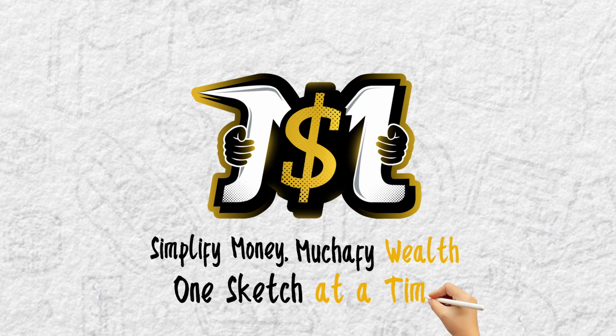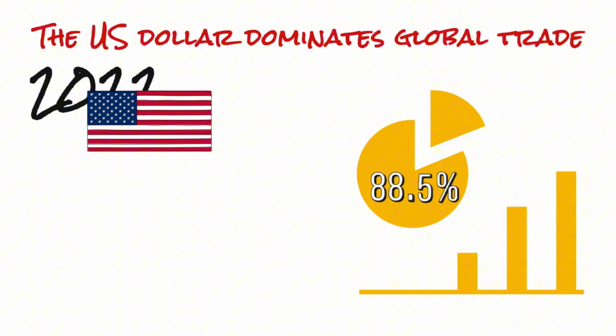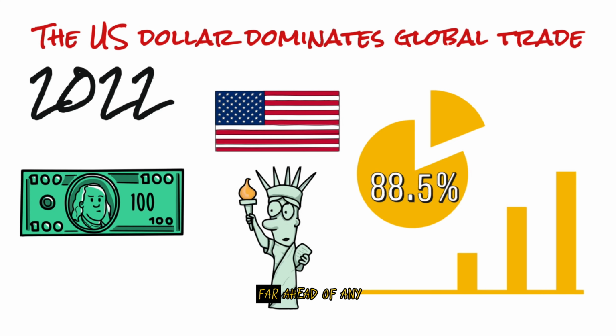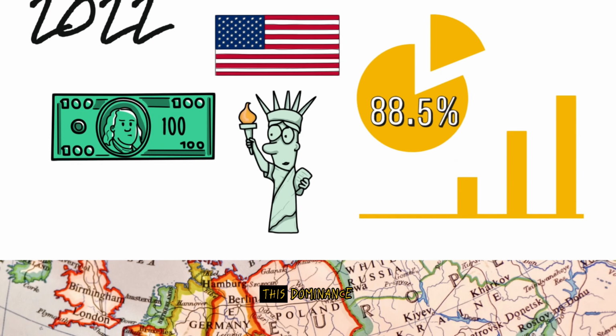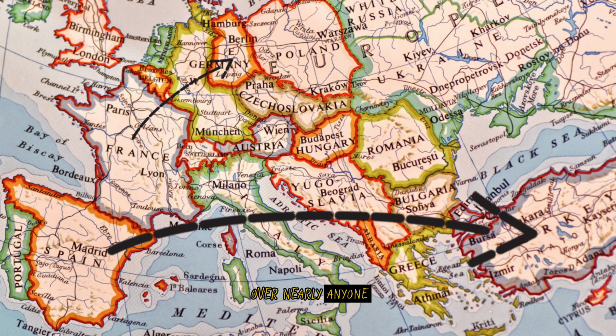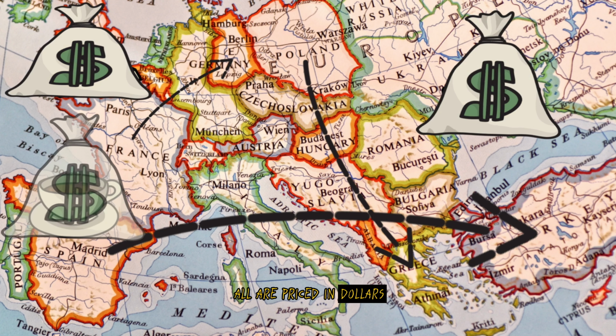The US dollar dominates global trade. In 2022, a staggering 88.5% of international transactions involved US dollars, far ahead of any other currency. This dominance gives the US extraordinary power over nearly anyone who imports or exports goods, from oil to gold to coffee. All are priced in dollars.